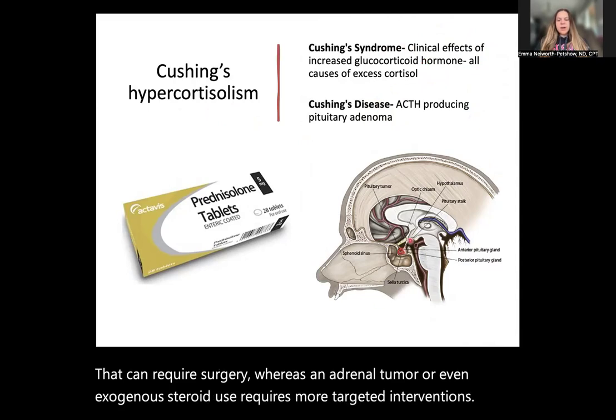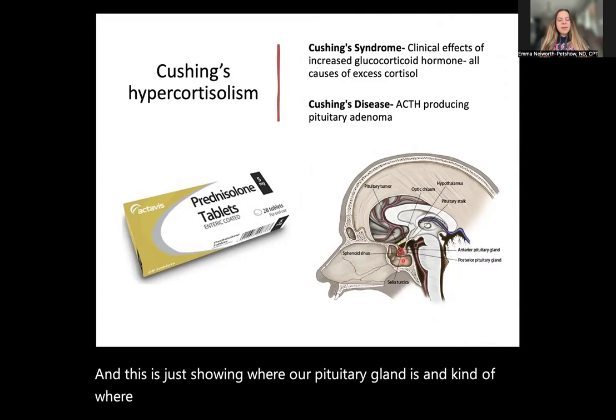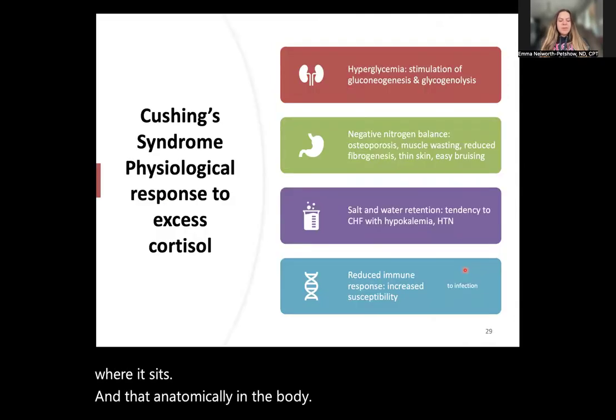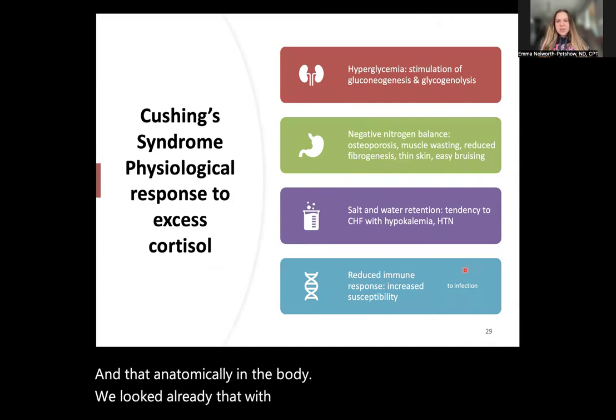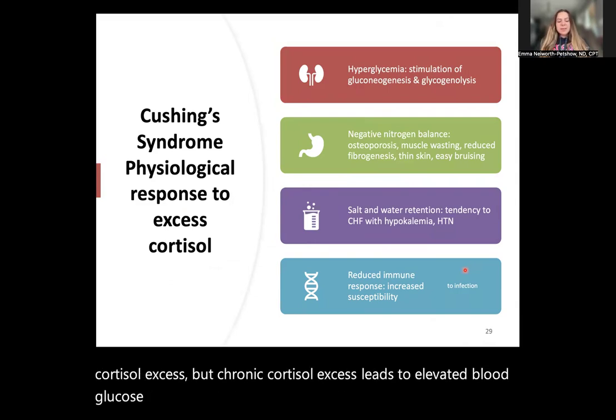And this is just showing where our pituitary gland is and where it sits anatomically in the body. We looked already at some of the body's responses to cortisol excess, but chronic cortisol excess leads to elevated blood glucose, muscle wasting, osteoporosis, thinner skin, and easy bruising, and this is due to protein catabolism.